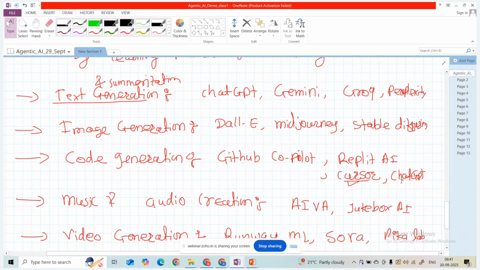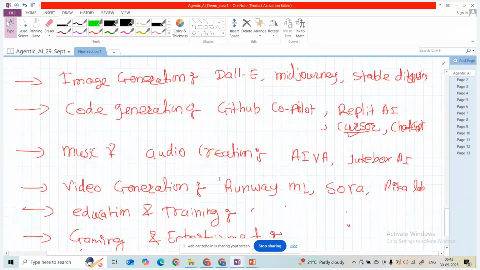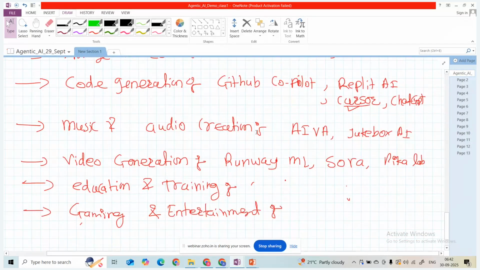These are different AI tools and integrations we can utilize. Then music and audio creation, such as Jukebox AI. For video generation, we have Runway, Sora, and others, which are very famous applications for video generation.